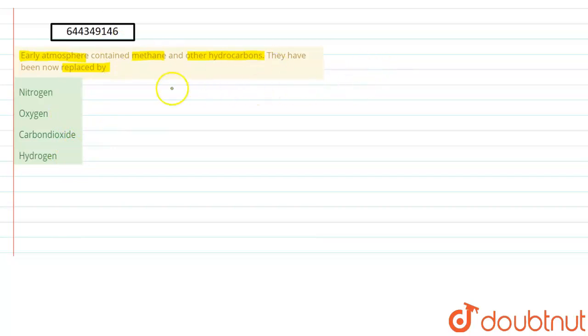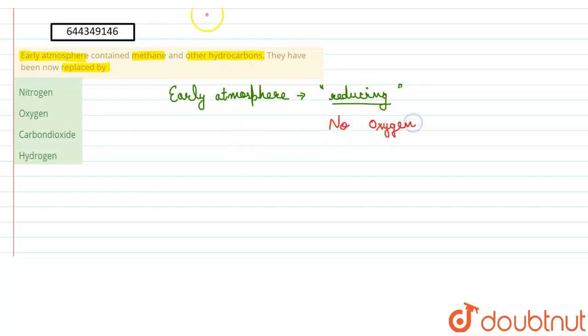So if we talk about the early atmosphere on Earth, the early atmosphere was basically of reducing nature, right? It was reducing in nature, and there was no oxygen. The most important point of consideration is that there was no oxygen, and there were water vapors. That means water could be found. There were water vapors. Then there was methane along with ammonia